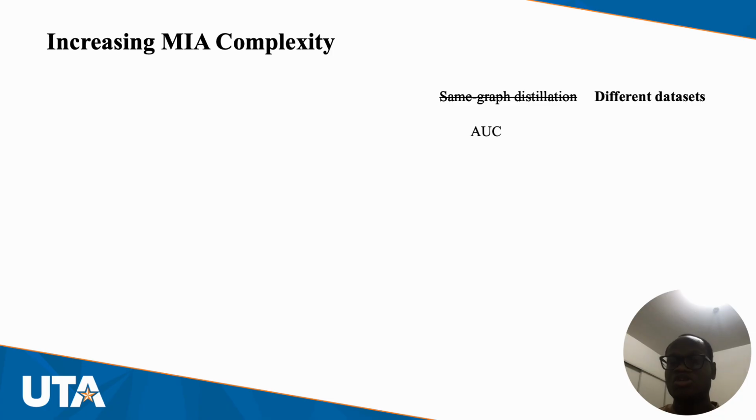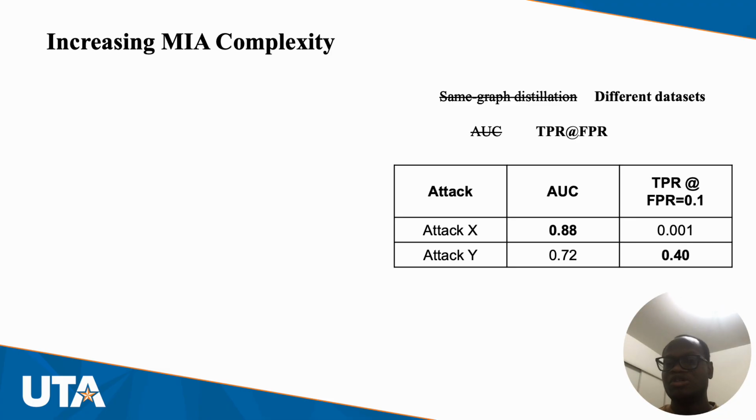In addition, we used an average case metric, AUC. The attacker instead should be interested in being able to recognize the most vulnerable cases, even if they are small. And so the attacker is interested in a higher TPR at a fixed FPR. Let us look at two attacks, attack X and attack Y.